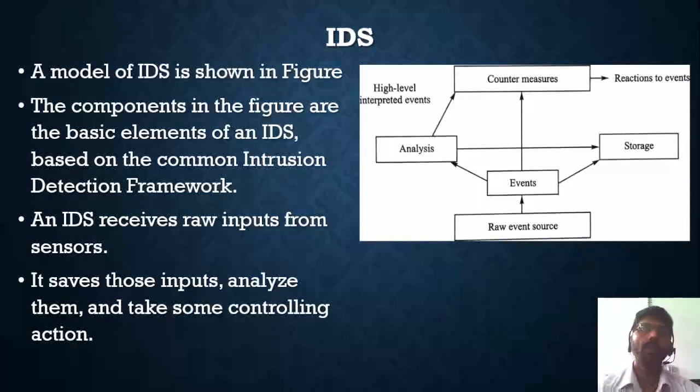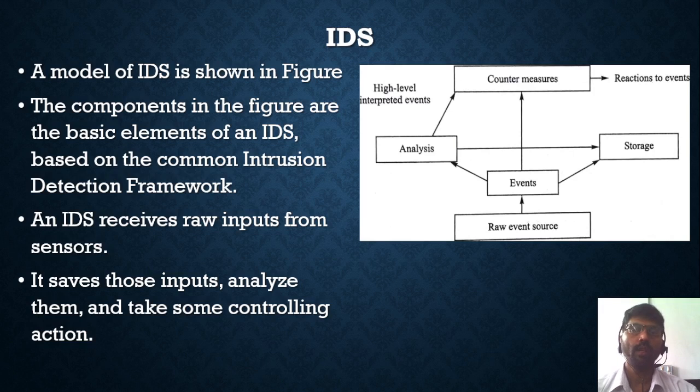This is the model which shows the IDS framework. If you apply any IDS framework, it should contain these common components. The first one: the IDS receives raw input from sensors.